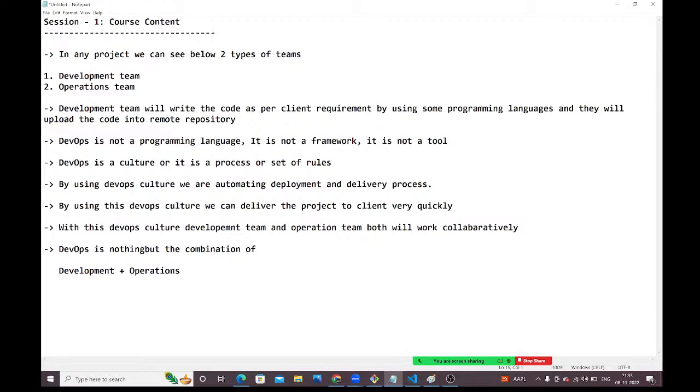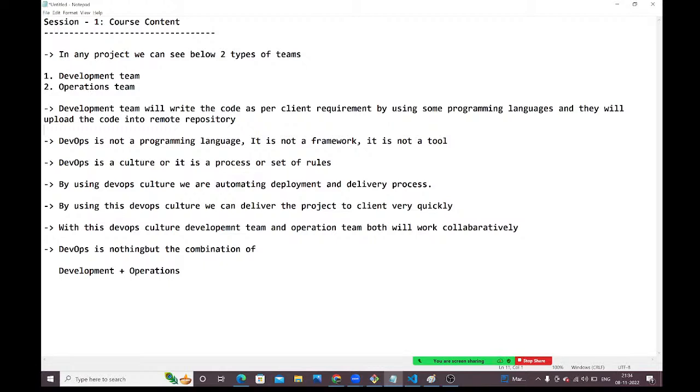If you go to any project, we can see two types of teams, guys. One is the development team. The second one is the operations team. What is the job of the development team? They will develop the code as per client requirement, and they will upload that code into the GitHub repository. Once they upload the code, the operations team will take the code, compile it and build it. They will package the code as a war or jar file. Next, the operations team will check the code quality. Once code quality is a success, they will deploy the project onto the servers. Is it clear, guys?